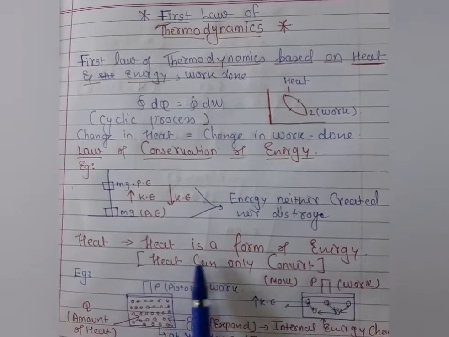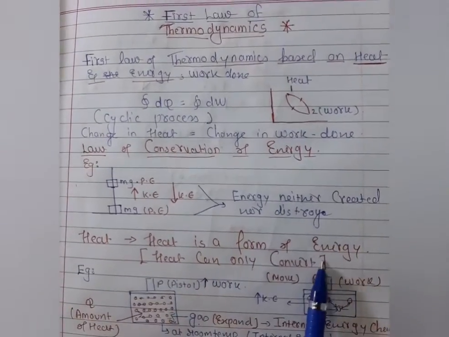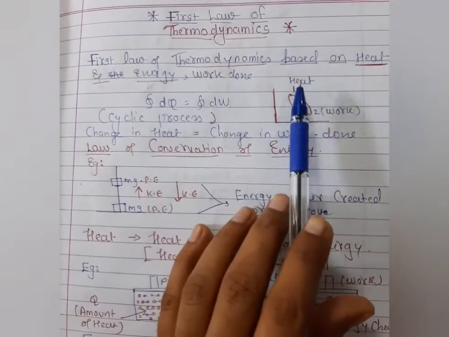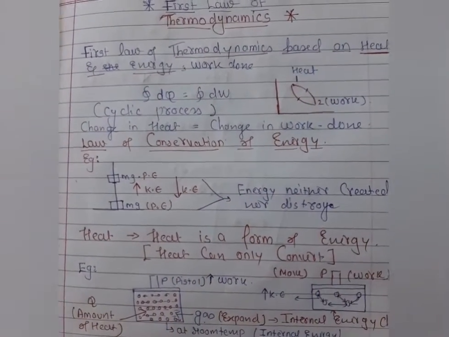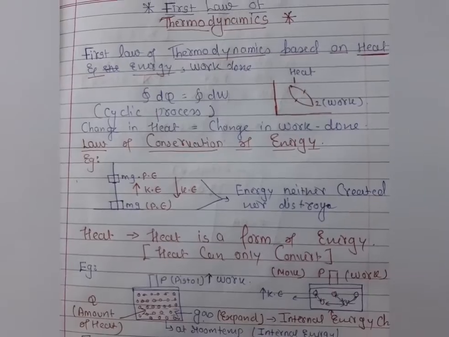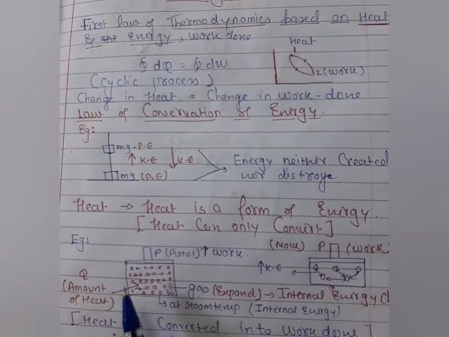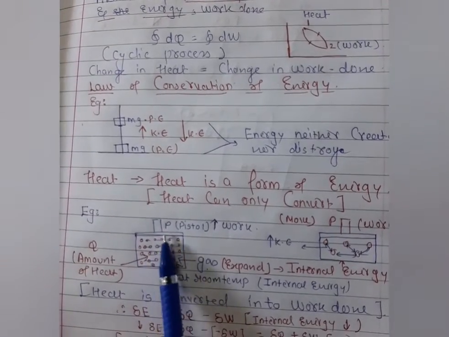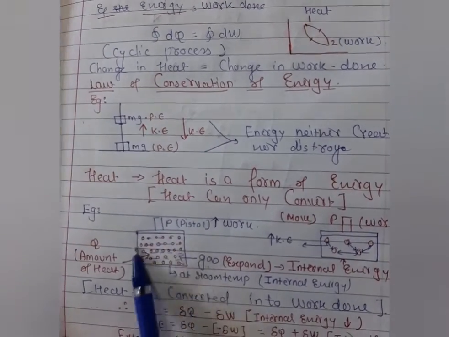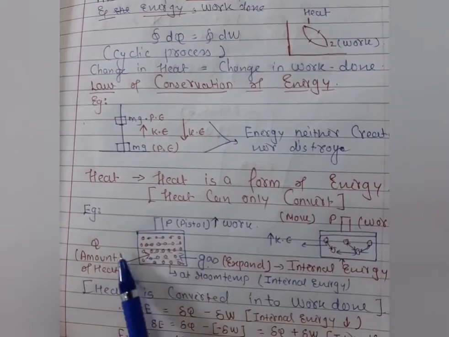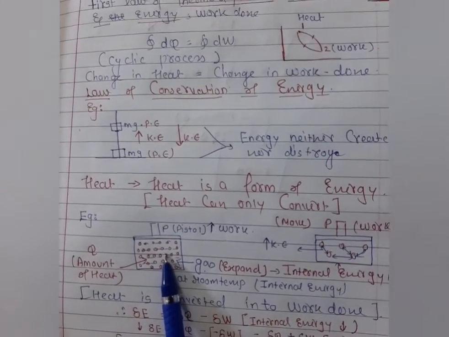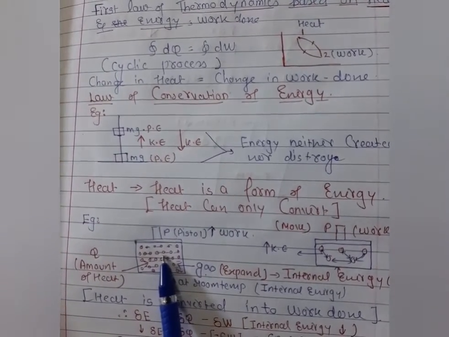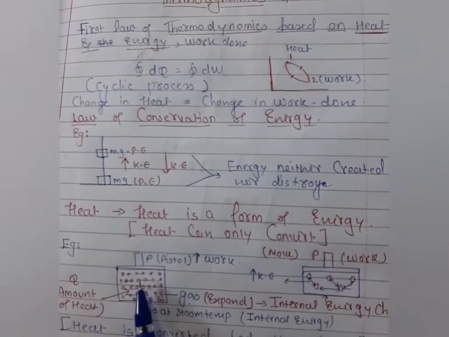So here heat is a form of energy, as I have already explained, and energy can only be converted. Let's understand this condition with the help of an example. Here you can see in this example, students, consider a container closed with a piston. Inside this container, let's consider a gas is present. We consider the gas molecules diatomic, as you know very well, students; we are not considering monoatomic here.